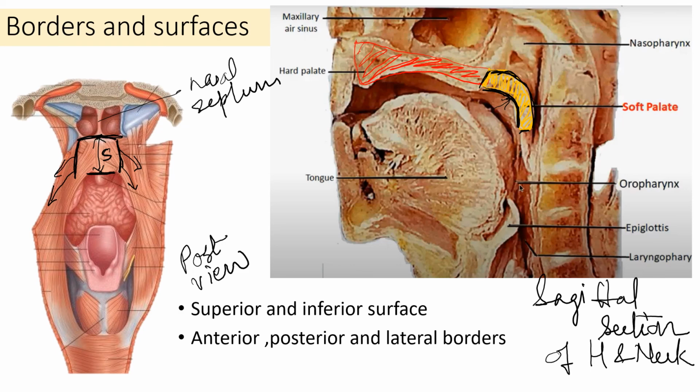Clear? So the partition separating the nasal cavity, this is nasal cavity, and this is oral cavity. Clear? So it has got inferior surface, superior surface, anterior border, posterior border, and there are two lateral borders. I hope it is clear to all of you.